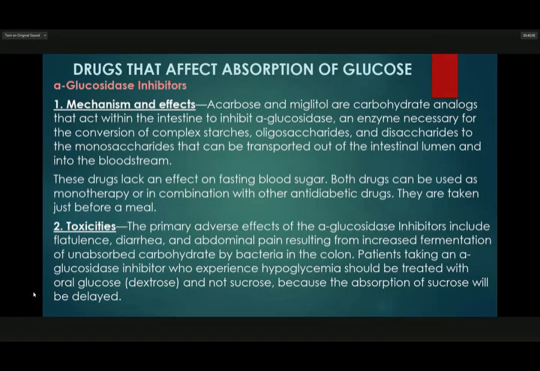So, toxicities. The primary adverse effects of the alpha-glucosidase inhibitors include flatulence, diarrhea, and abdominal pain resulting from increased fermentation of unabsorbed carbohydrate by bacteria in the colon. A patient taking an alpha-glucosidase inhibitor who experiences hypoglycemia should be treated with oral glucose or dextrose, and not sucrose, because the absorption of sucrose will be delayed.